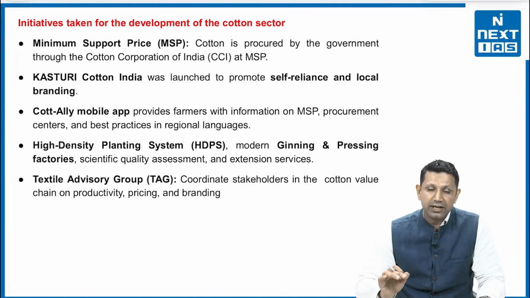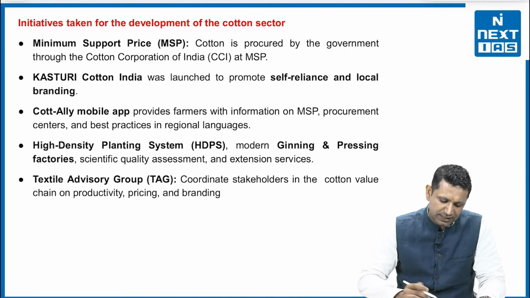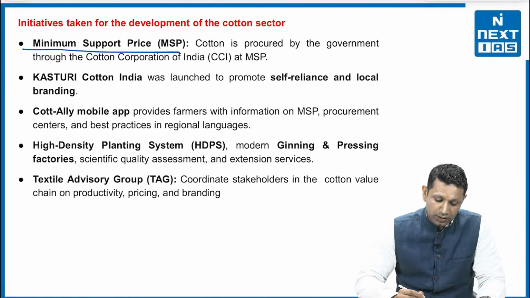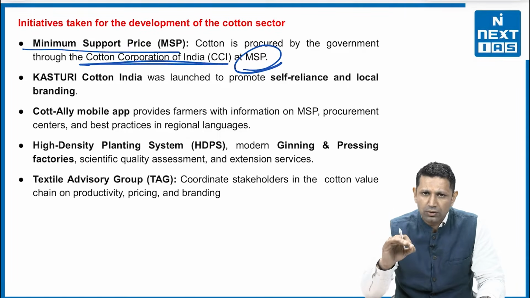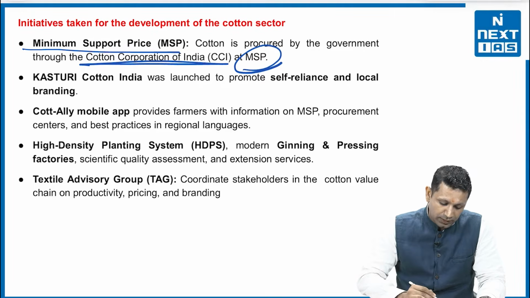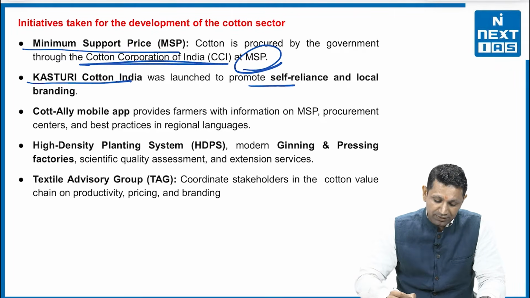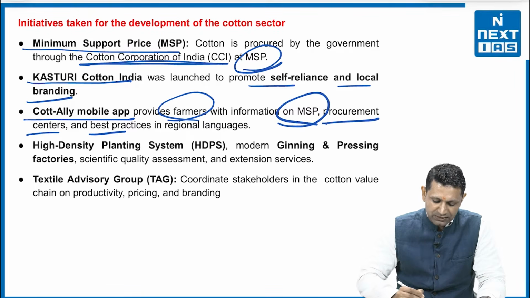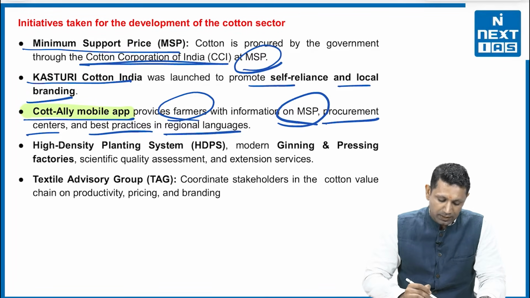Now, lastly, the initiatives that are being taken by the government for the cotton sector. The first one is the minimum support price that it provides. Cotton is procured by the government through CCI, or Cotton Corporation of India, at MSP. Then Kasturi Cotton India was launched to promote self-reliance and local branding. Third is the Cotton Ally mobile app. It provides farmers with information on MSP, procurement centers, best practices and regional languages. So the Cotton Ally mobile app, Kasturi Cotton India and minimum support price.